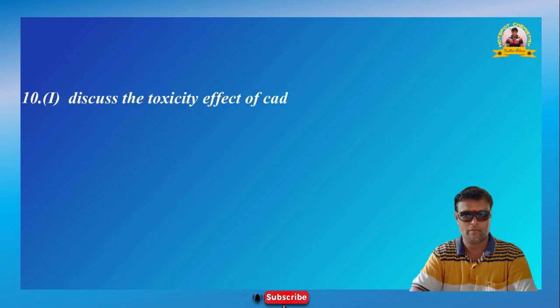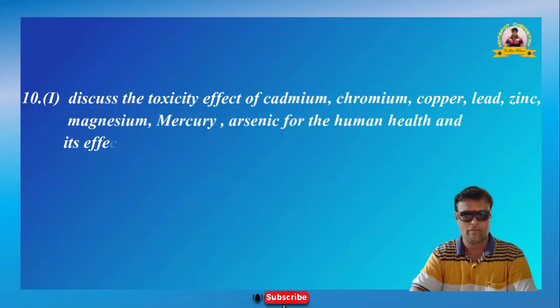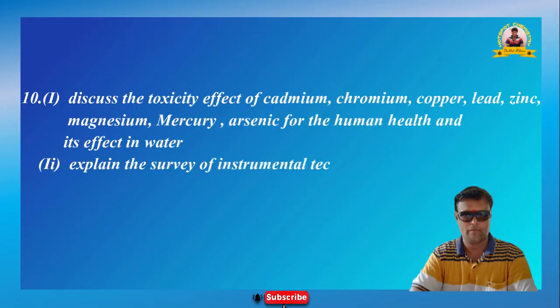Question number 10.1. Discuss the toxicity effect of cadmium, chromium, copper, lead, zinc, magnesium, mercury or arsenic for the human health and its effect in water.